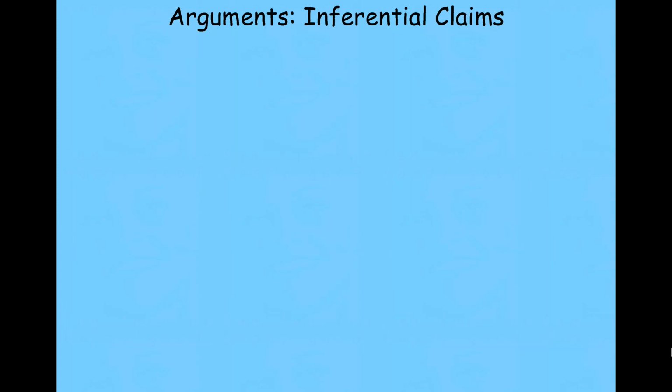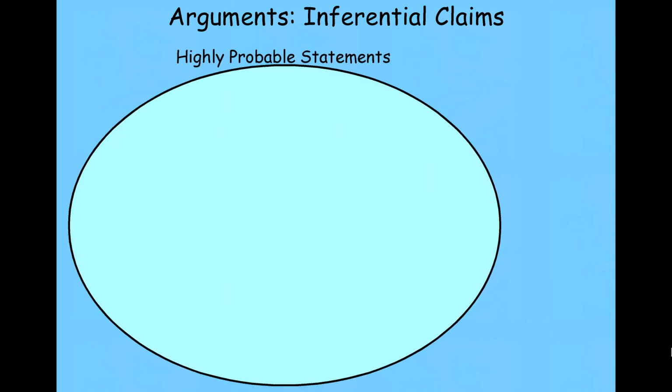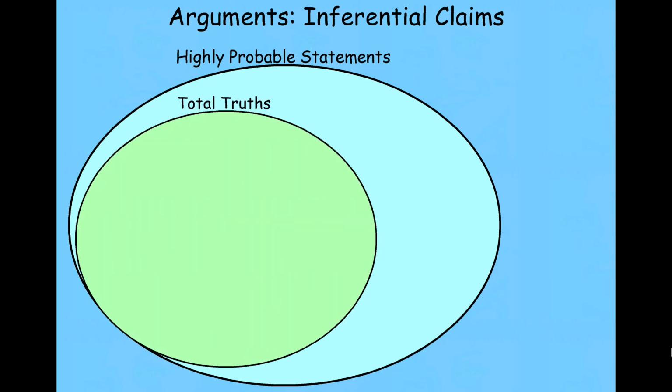So, now that we can think about inferential claims, we can think about two fundamental classes of arguments, and they're broken up by the nature of their inferential claim. We can think about a class of statements, all the highly probable statements, given what you know. We can think of another class, the class of all the definitely true statements, given what you know.